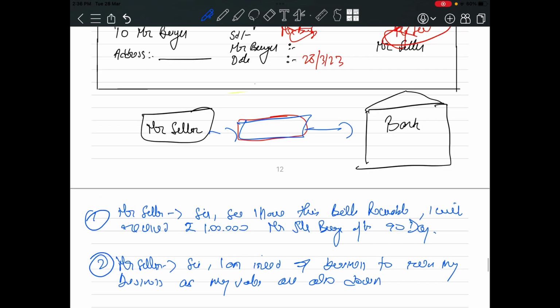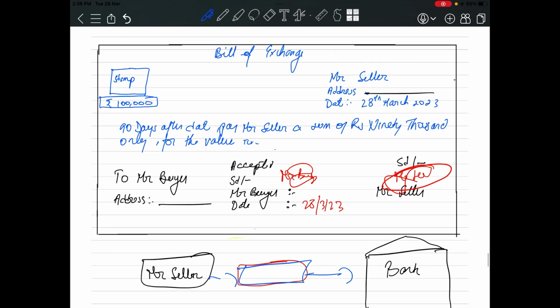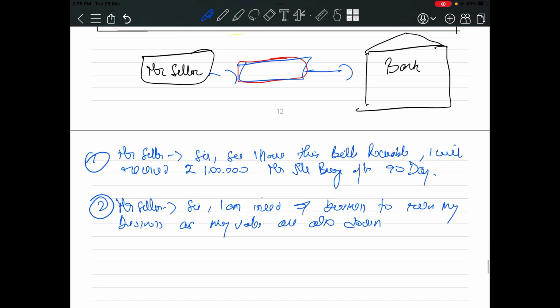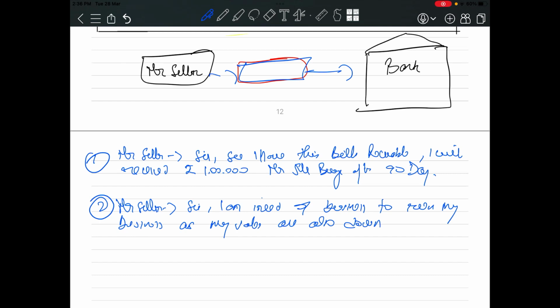Mr. Seller went to the bank taking this signed accepted bills of exchange, and he said, sir, I have these bills receivable. I will receive rupees 1 lakh from Mr. Buyer after 90 days. I am in need of money to run my business, as my sales are also down.